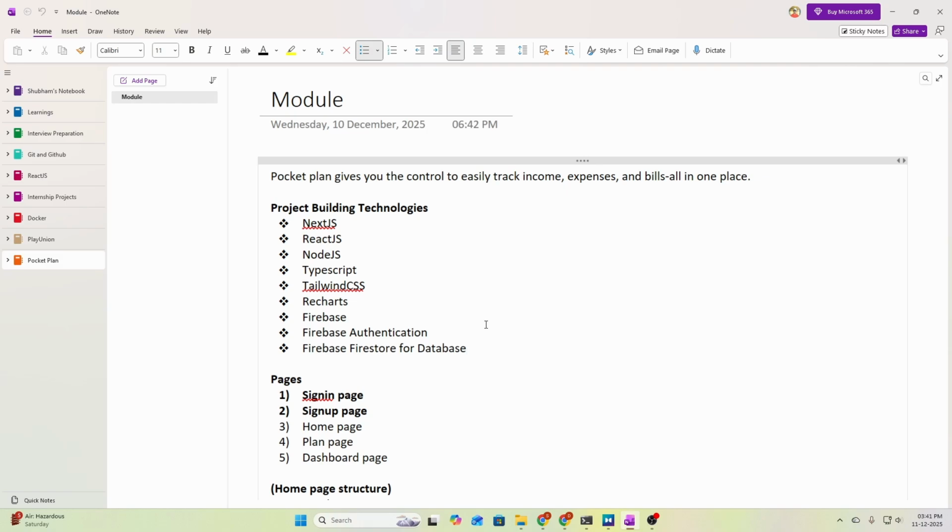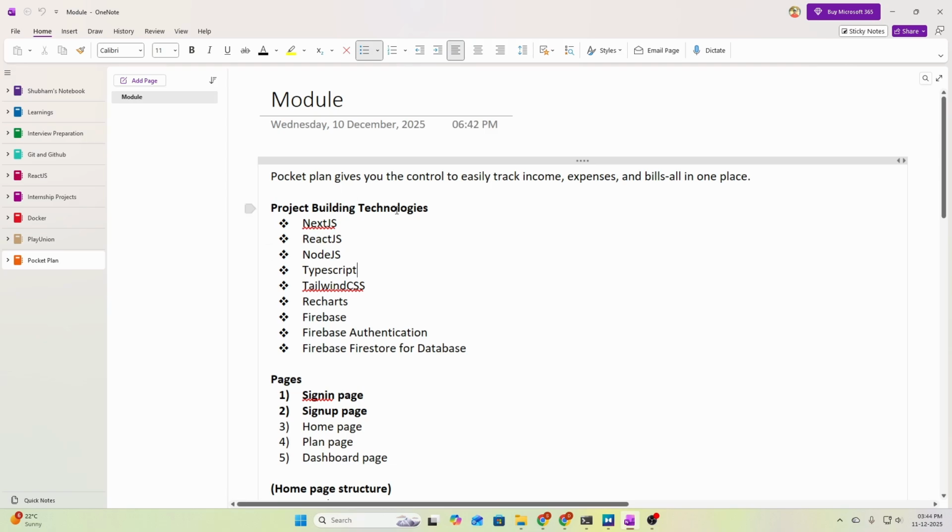Today I'm going to introduce you to a new project called Pocket Plan. The Pocket Plan project gives you the control to easily track your income, expenses and bills all in one place. Basically, it is a budgeting app where you can input your monthly bills, subscriptions, miscellaneous, etc. And you can analyze and view your budget, or I should say pocket, in the dashboard page of our app.